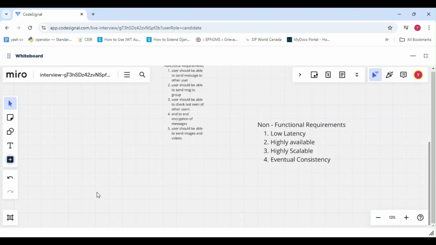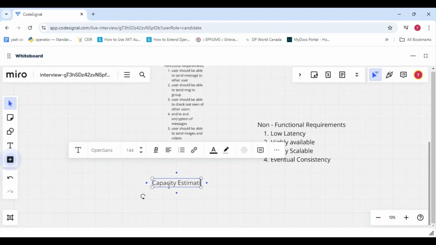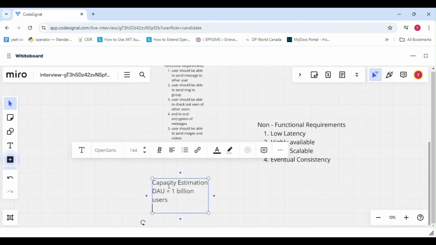Now let's do some capacity estimation. So basically daily active users, DAU of WhatsApp are, let's say, 1 billion users. Now on an average, let's say each user sends 10 messages a day.